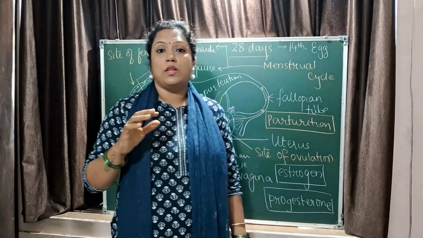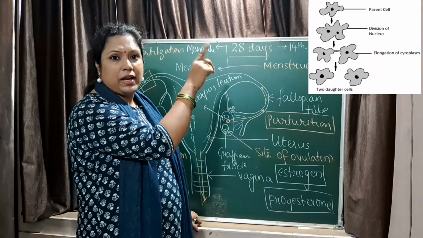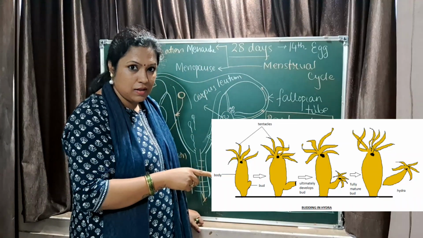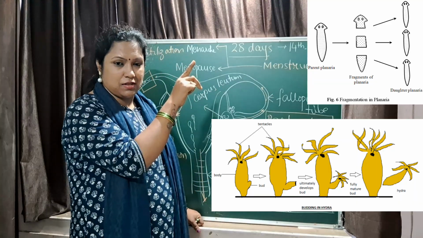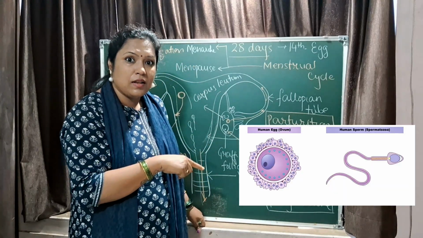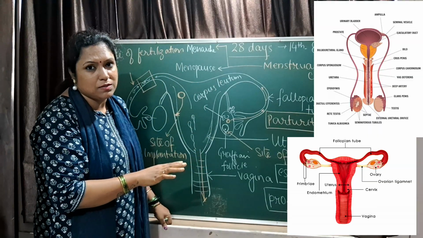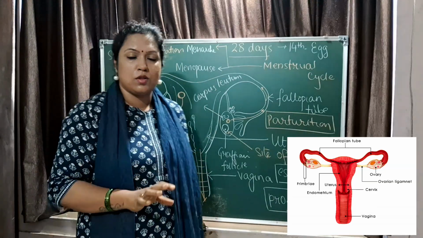Okay, so in this lecture, what have we learned? We have learned about binary fission, budding, fragmentation, sexual reproduction, zygote formation, then the male reproductive system and the female reproductive system. I hope you understood the lesson.